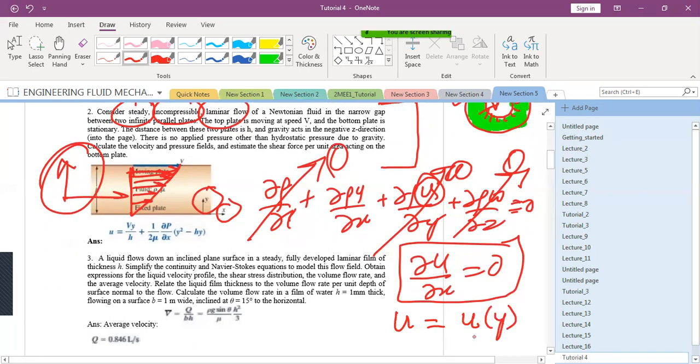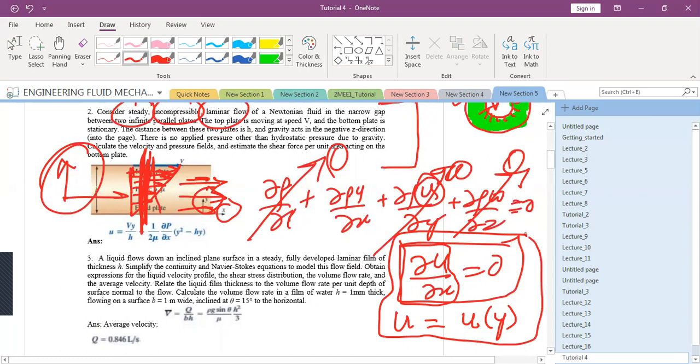This is the u direction, this is u velocity, so u velocity is a function of what? Y. It is not changing with respect to x. Clear? So this is one thing that you have got from the continuity equation, that u is a function of y only. That could be utilized again.